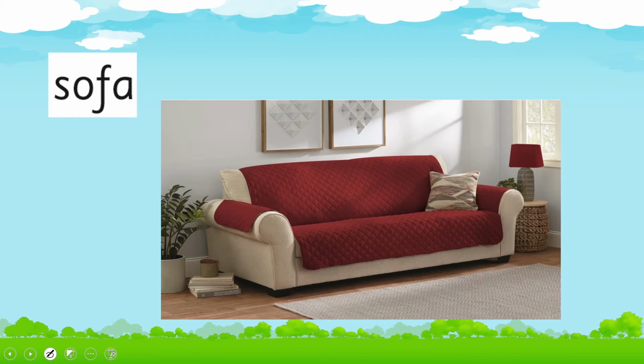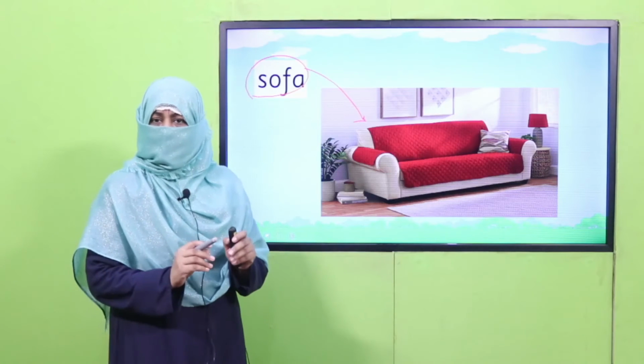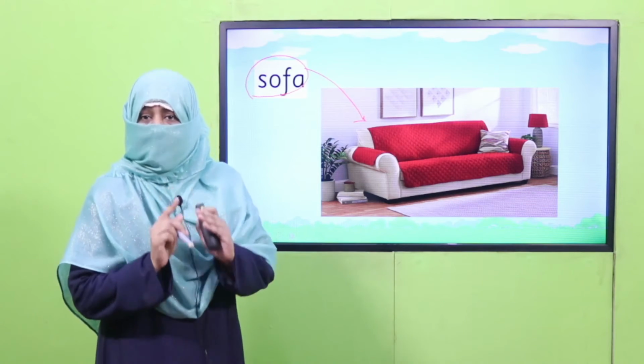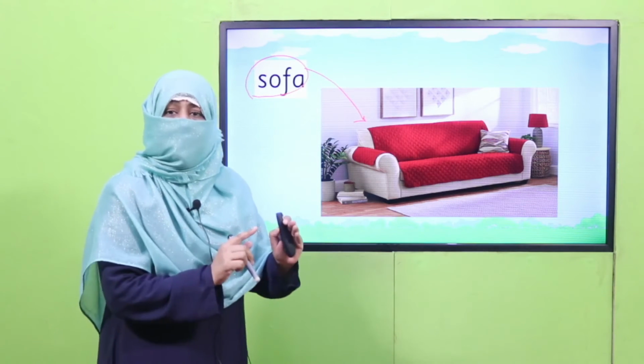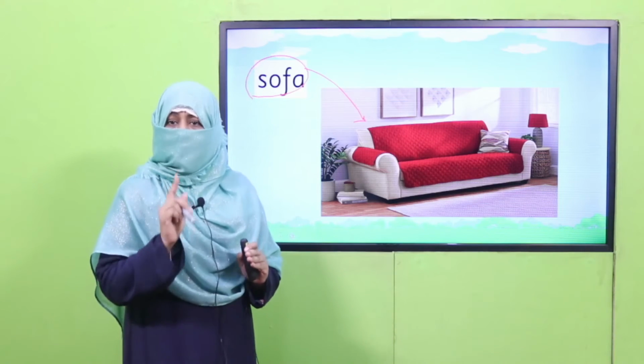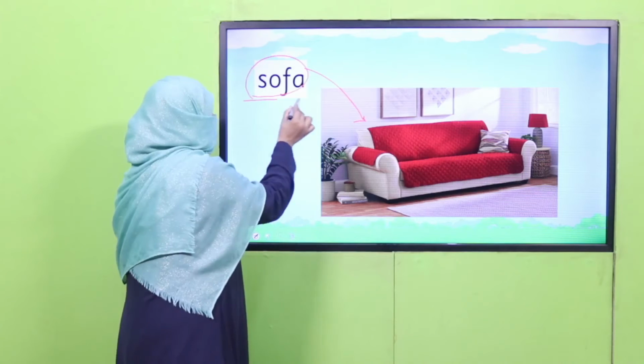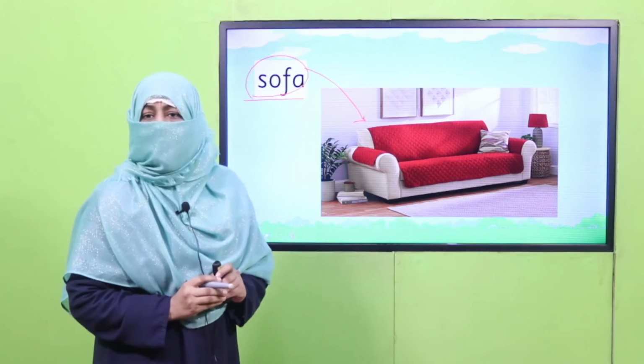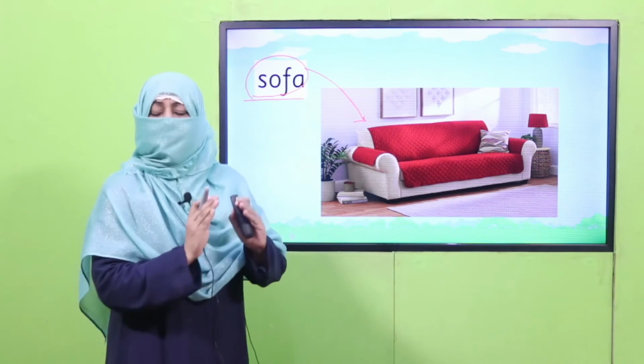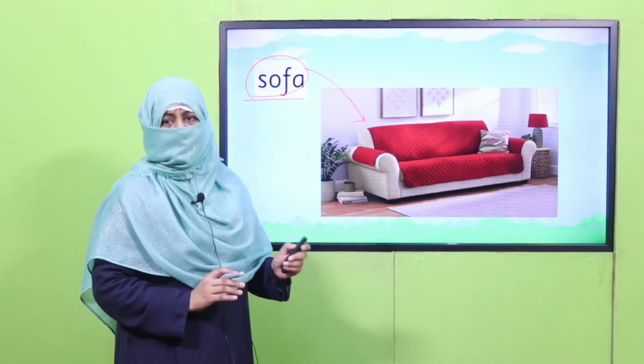Sofa is again a common singular naming word for a thing. Right? Are you clear with the concept? A naming word which is referring to one person, place, or thing, and it is a common naming word, that's why it is called a common singular naming word.